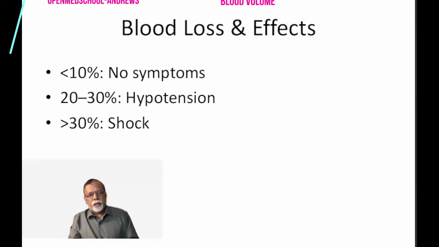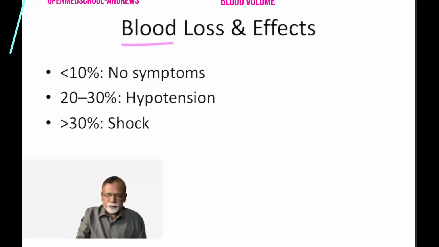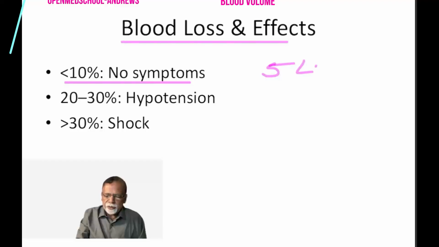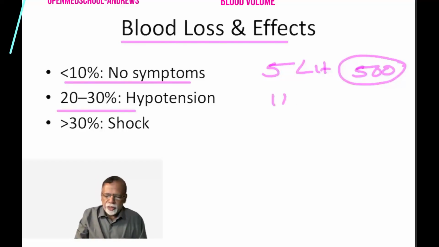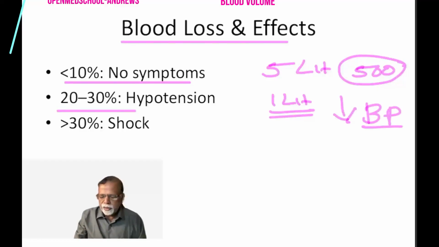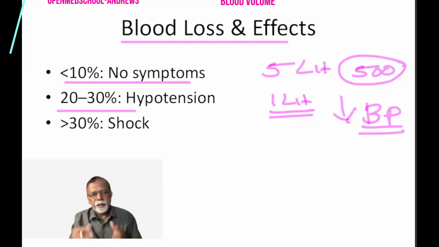Now we look into the effects of blood loss. With 10% blood loss, for example, we have already said 5 liters, around 10% means 500 ml blood loss, usually no symptoms. With 20 to 30%, that is approximately 1 liter, you get a decrease in the blood pressure. So it is important that if somebody has low blood pressure and has bleeding, that means more than 20% of blood volume is lost.